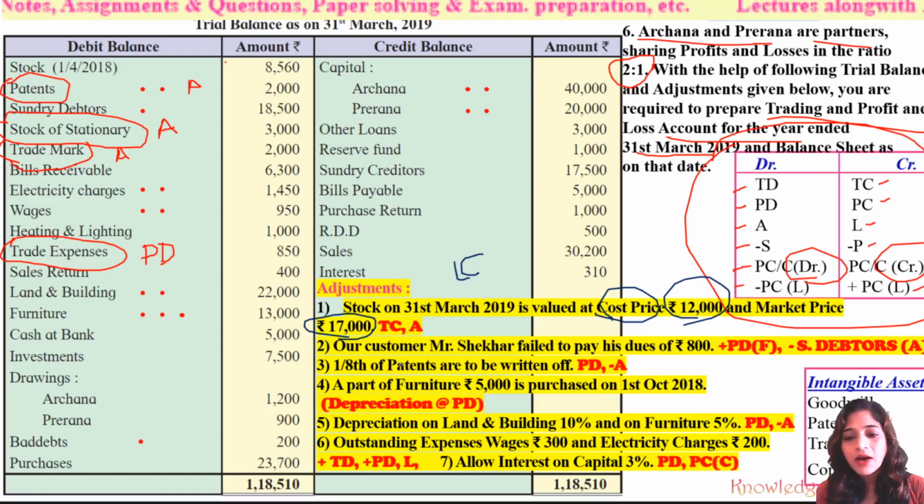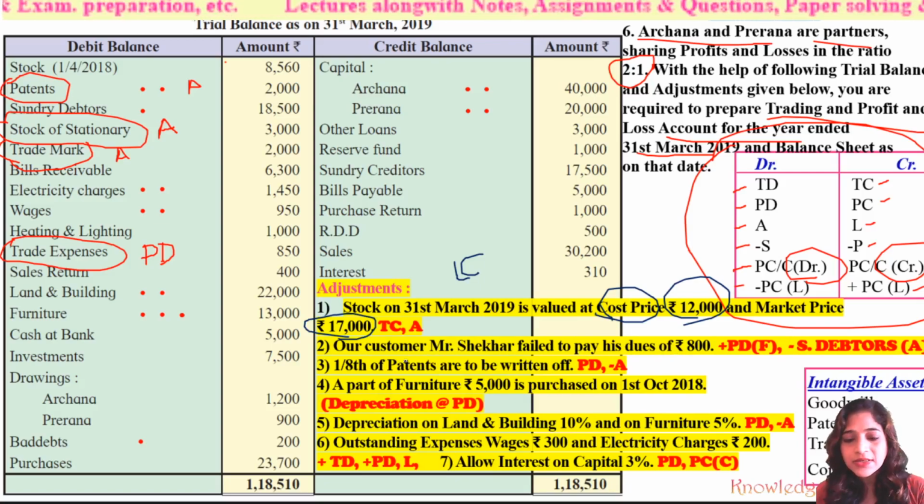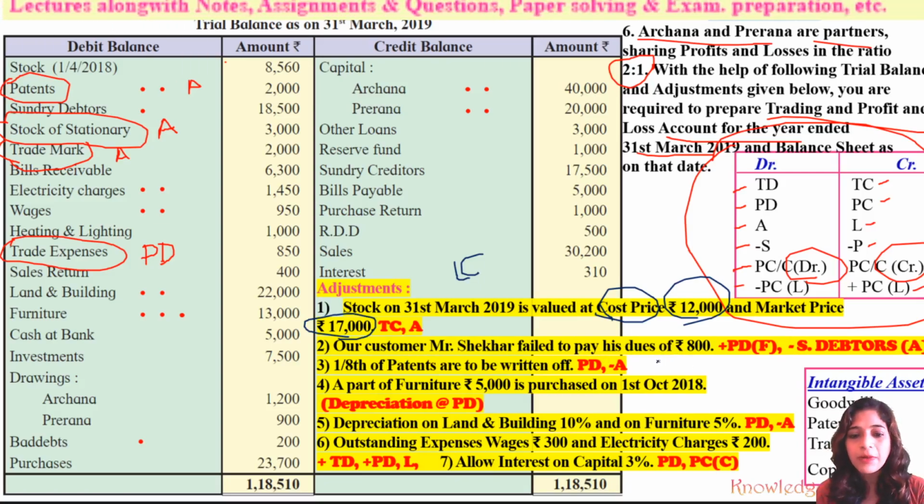Next, our customer Mr. Shekhar failed to pay his dues of rupees 800. What does this mean? He is one more customer whom we had considered would pay his dues, but after closing the trial balance we came to know that he is not paying. So he is a new debtor, and we will consider him as new bad debts.